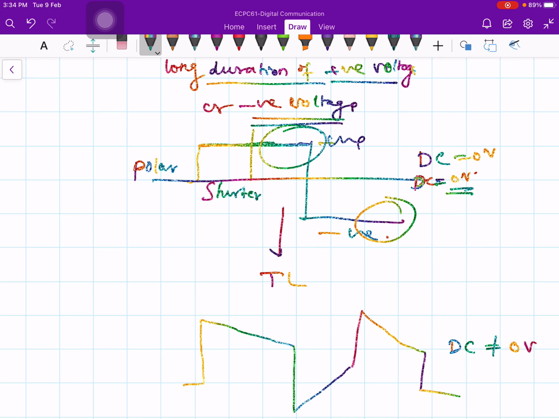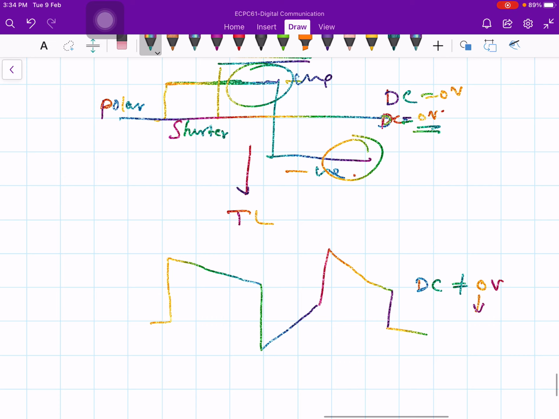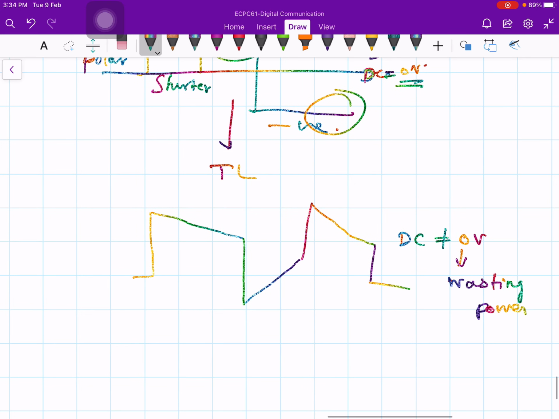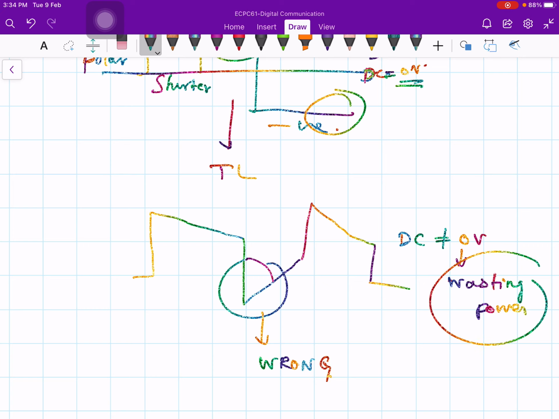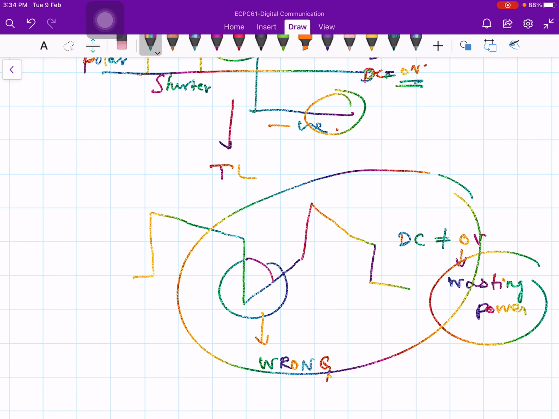If the DC level is not equal to 0 volt, that means we are wasting power, and also because of these waveforms we make wrong decisions. Now let us talk about this wasting of power. In this type of output waveform, our overall power requirement will go up.